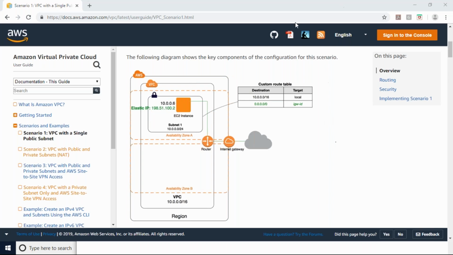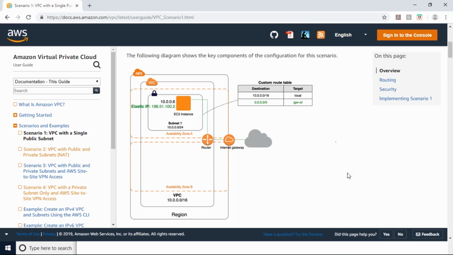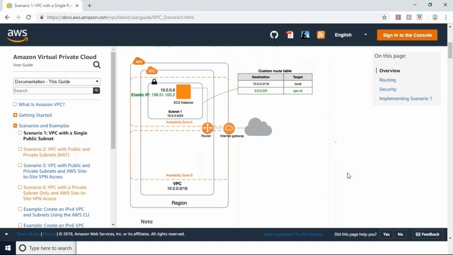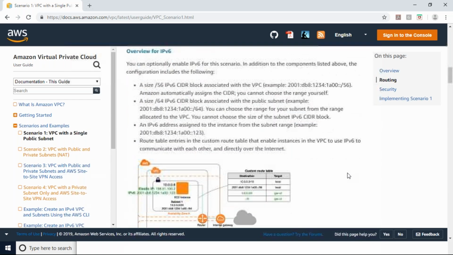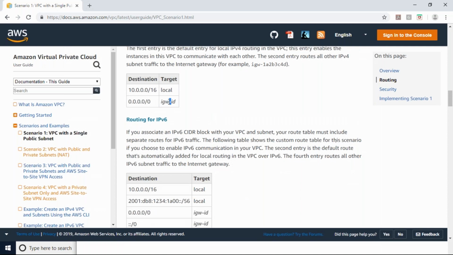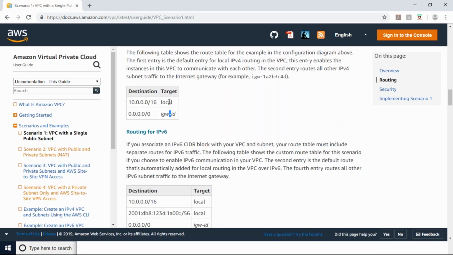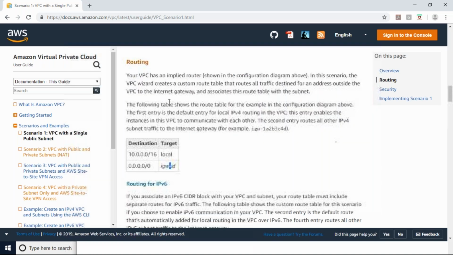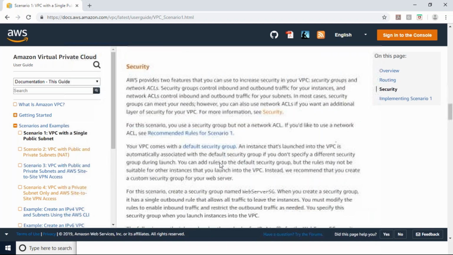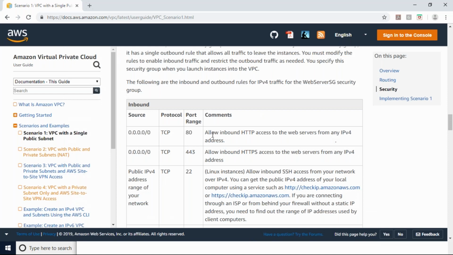You can see here, the internet gateway routing, 0.0.0.0/0 security: allow inbound HTTP access to web servers from any.